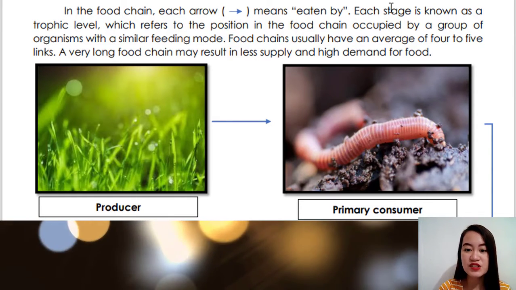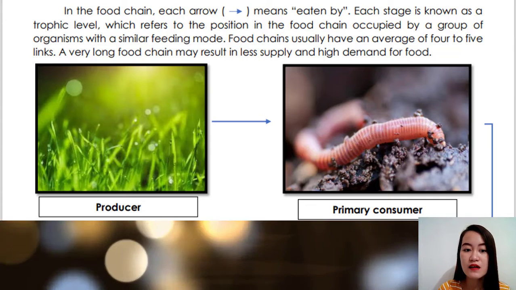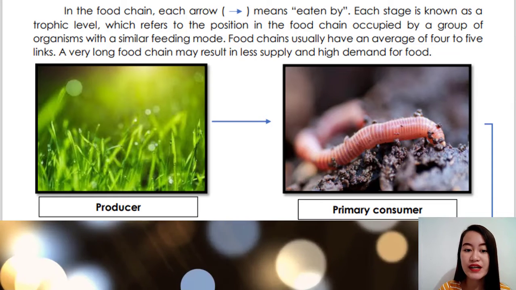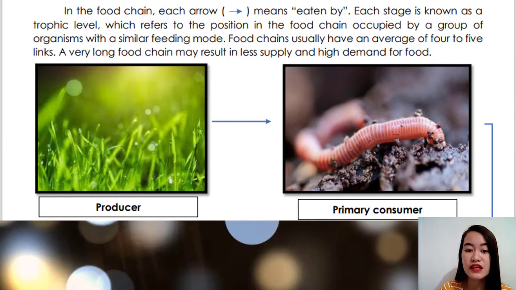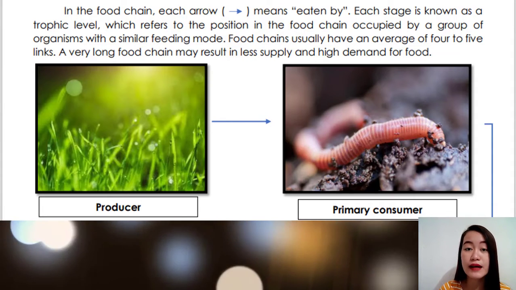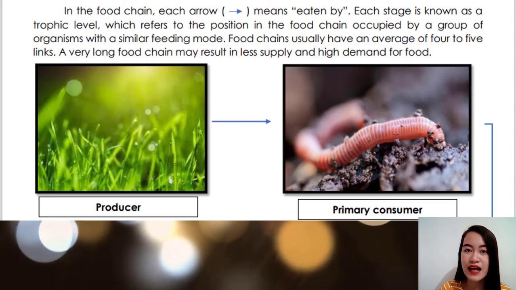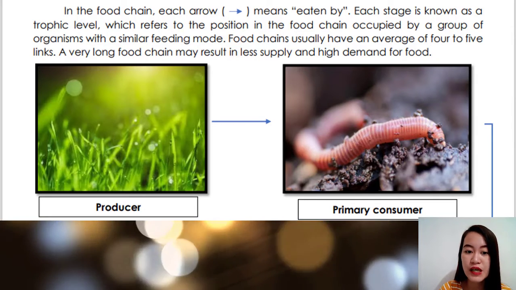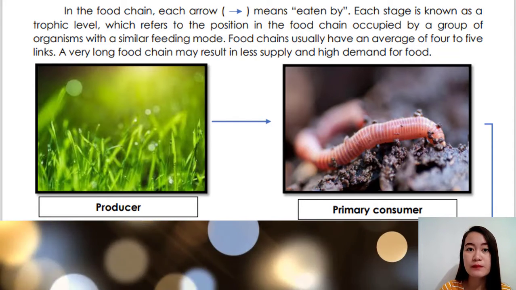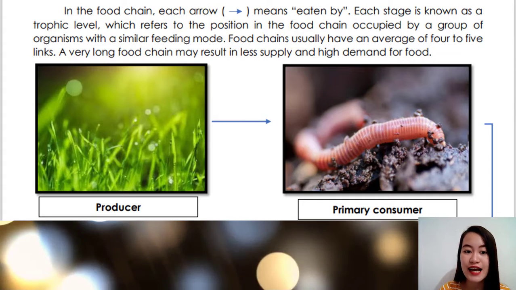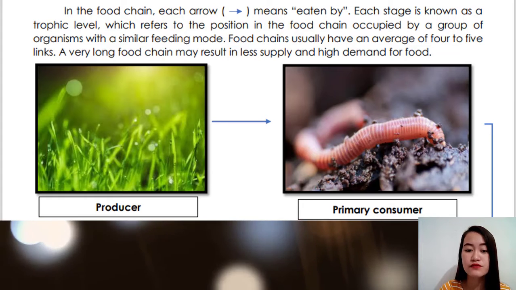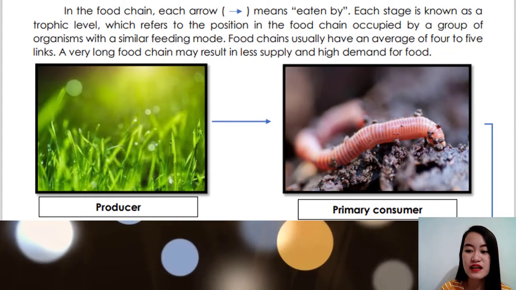Now, each stage is known as a trophic level, which refers to the position in the food chain occupied by a group of organisms with a similar feeding mode. Okay? So, food chains usually have an average of 4 to 5 links. So, kapag sinabi daw natin, class, na pag food chain po, ito po ay hanggang ilan? Hanggang 4 to 5. Pwedeng hanggang 6. Yun yung pinakang last. A very long food chain may result in less supply and high demand for food. So, we have an example here.